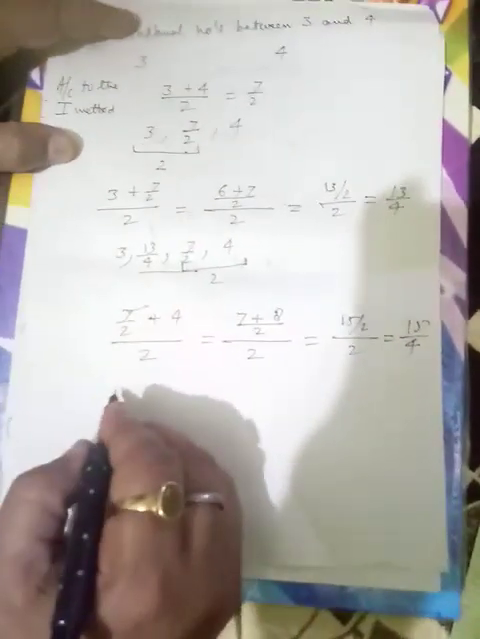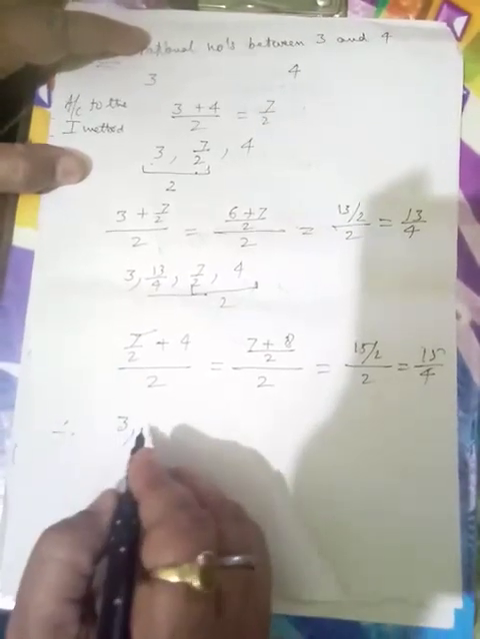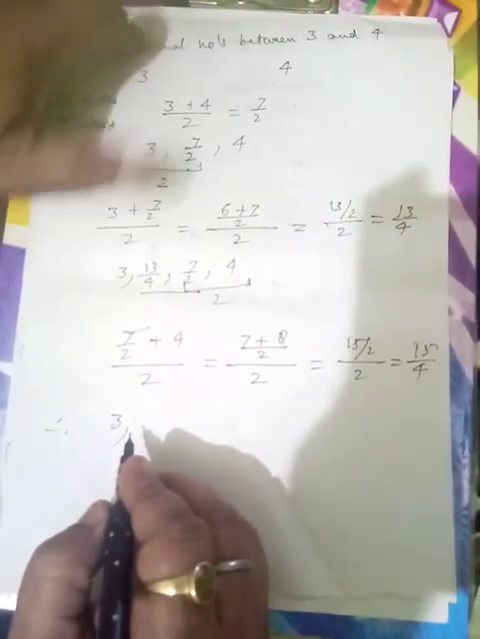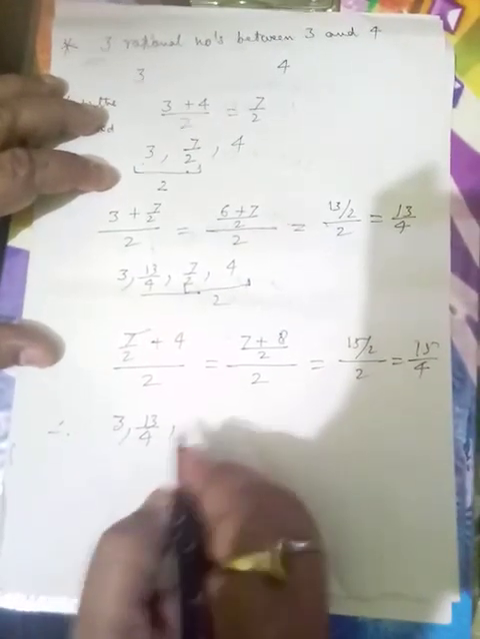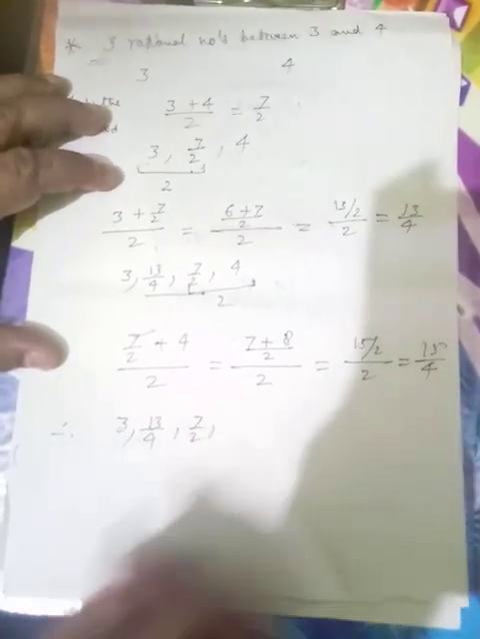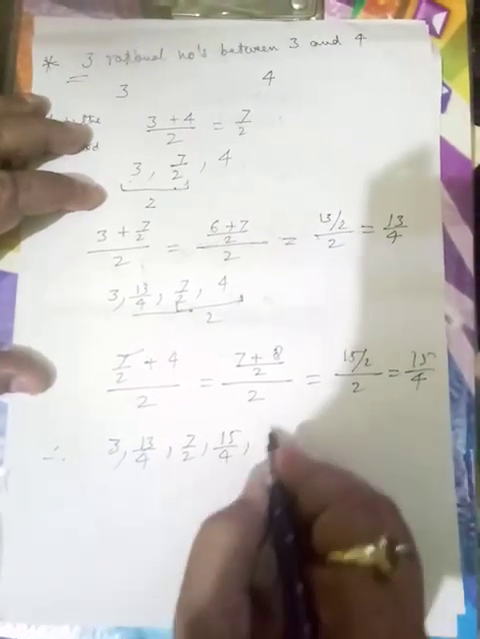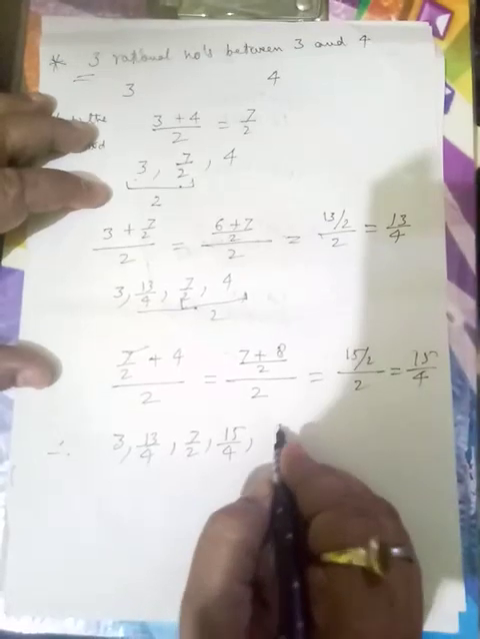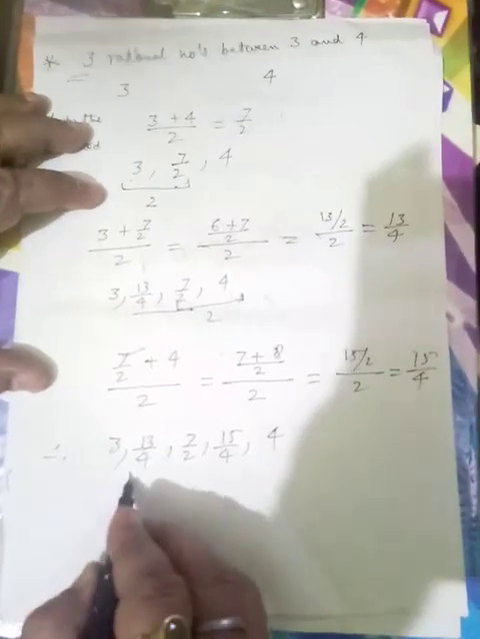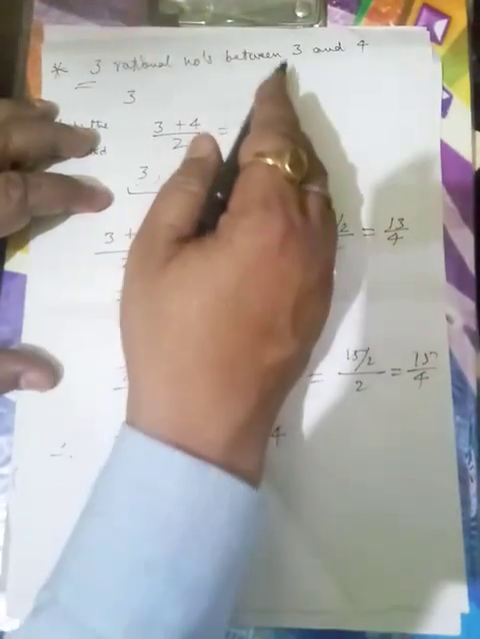So what do we get? The given rational number was 3. The next rational number which we get was 13 by 4. Then we got 7 upon 2. And then we got 15 upon 4. And then what was the next rational number? It was 4. So these are the three rational numbers which we get between the given rational numbers 3 and 4.